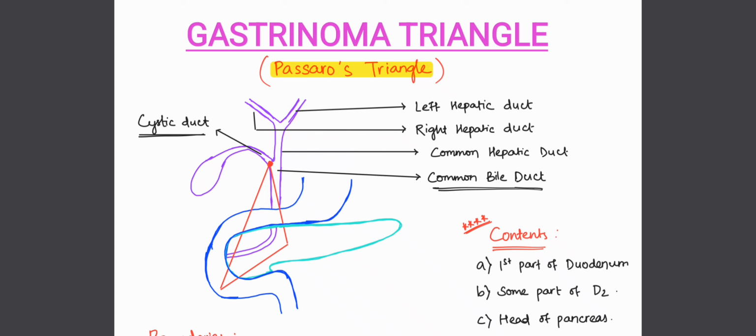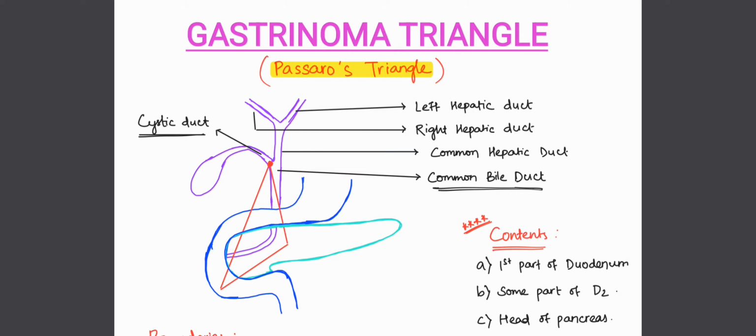Here, as we can see, we have the left hepatic duct and the right hepatic duct, which join to form the common hepatic duct. Now, one duct that arises from the gallbladder is known as the cystic duct. This cystic duct joins with the common hepatic duct to form the common bile duct. And this common bile duct drains into, or opens into, the second part of the duodenum. So this is the basic orientation that we need here.